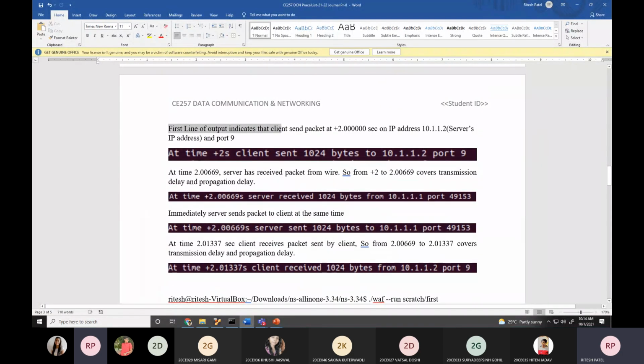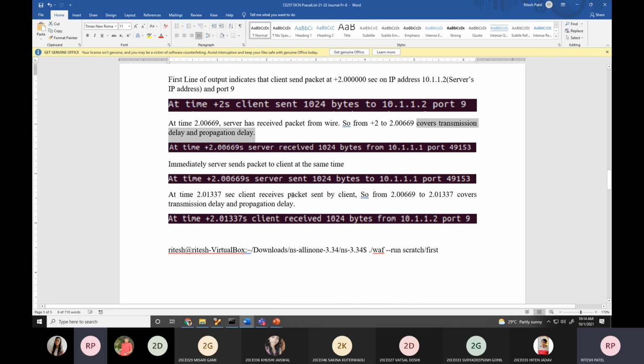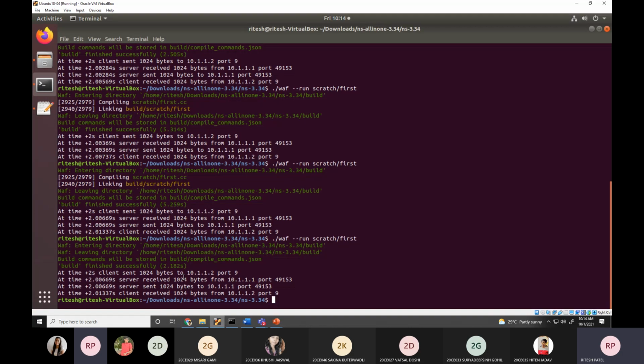And all the explanation is given over here. First line of input indicates the client sends packet at 2 seconds to IP address on port number 9. So that's explanation. This covers 2 to 2.0069, covers transmission delay and propagation delay. So this is the second way.